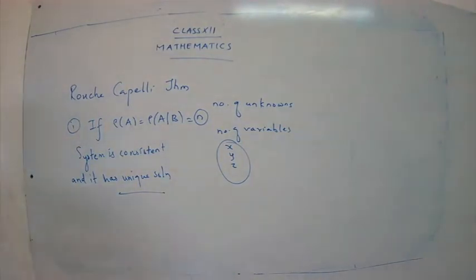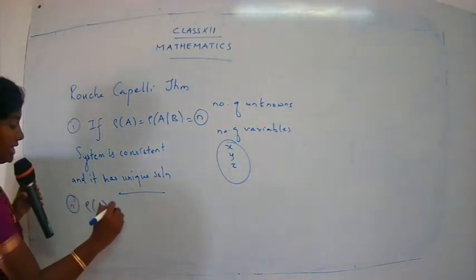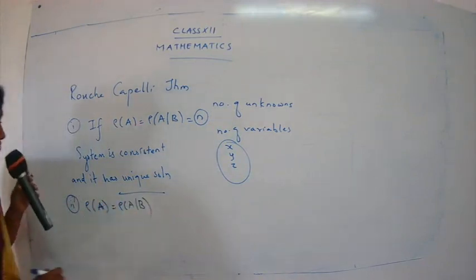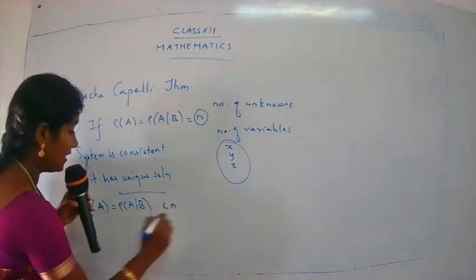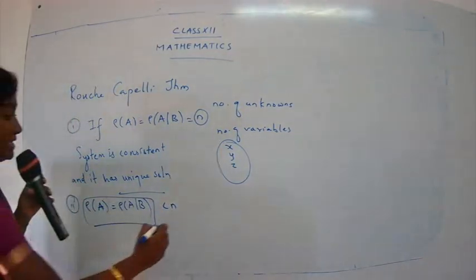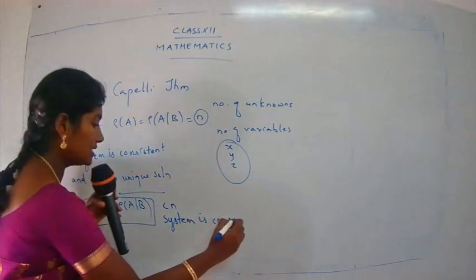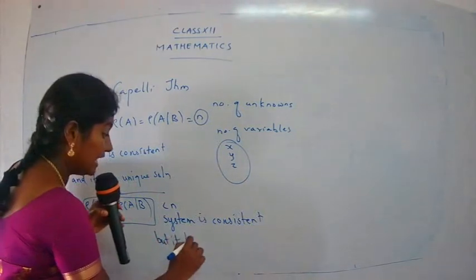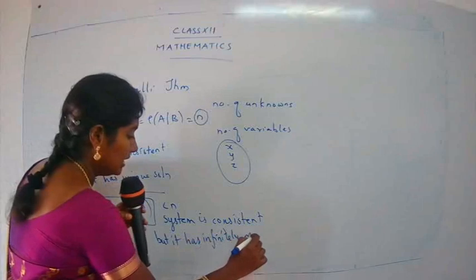Now coming to the second rule: if rank of A is equal to rank of AB and this is less than n, then we say the system is consistent, but it has infinitely many solutions.